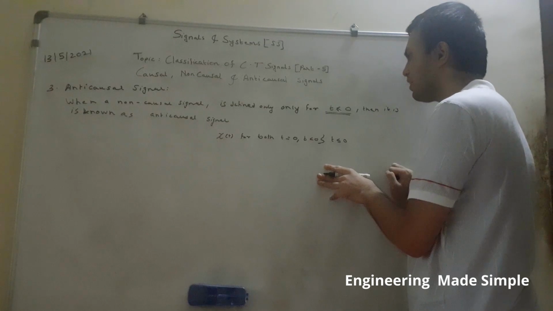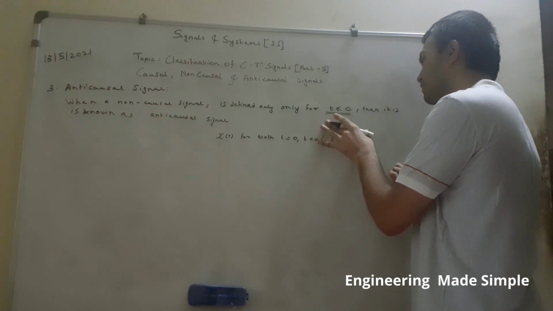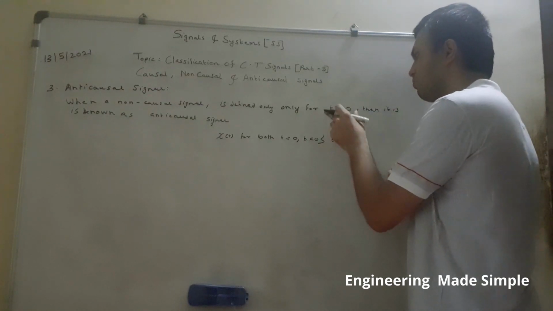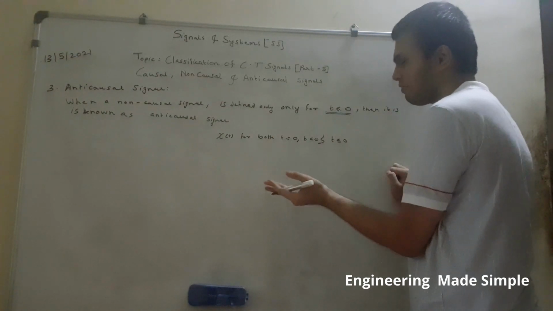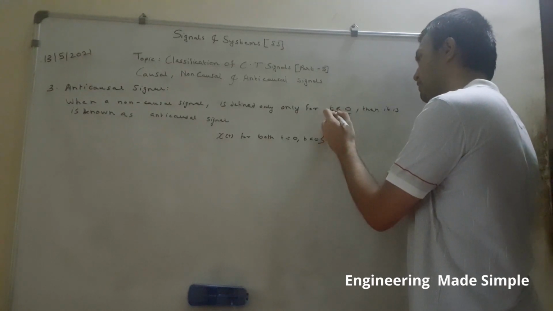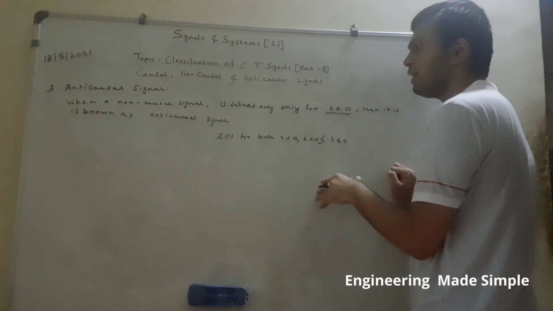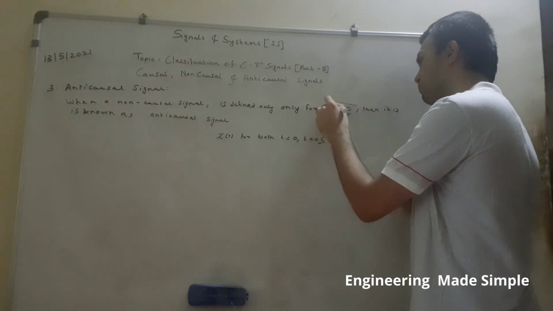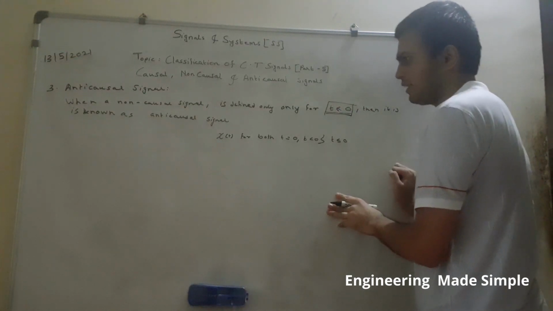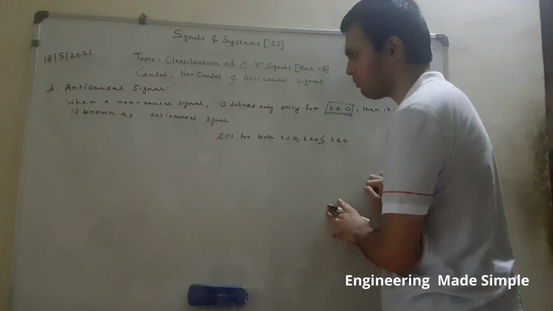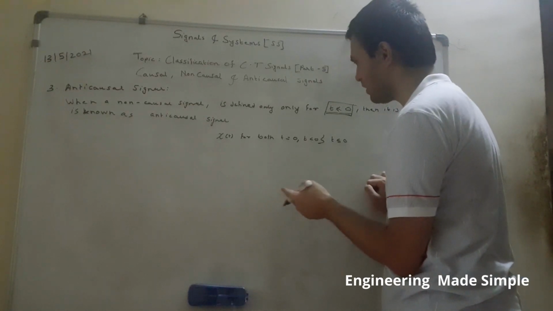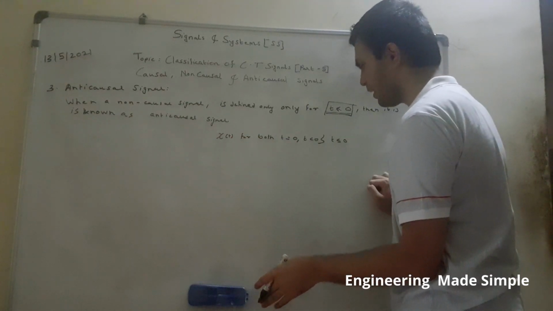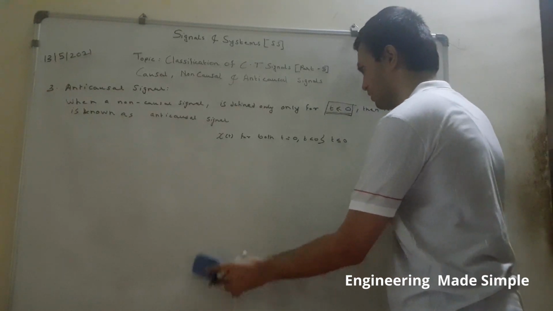So if a non-causal signal is defined only for t less than or equal to 0 and not for t greater than 0, only for this particular time interval, that is on the left hand side of the time axis, then that non-causal signal is known as anti-causal. I hope this definition is clear. Whenever a signal is only left hand sided and is defined for t less than or equal to 0, then it is said to be an anti-causal signal.